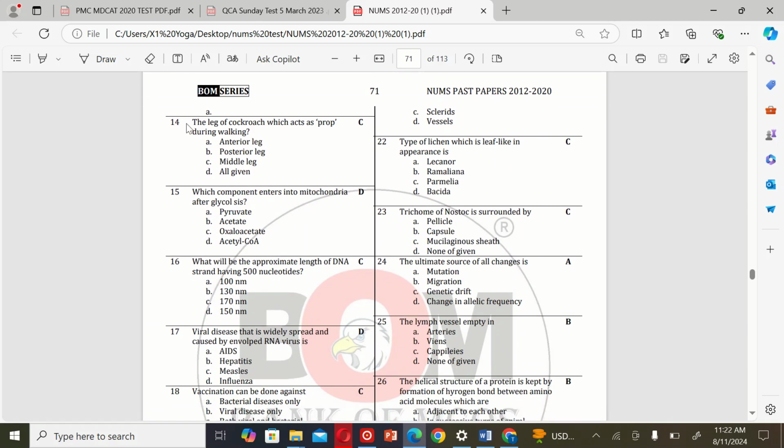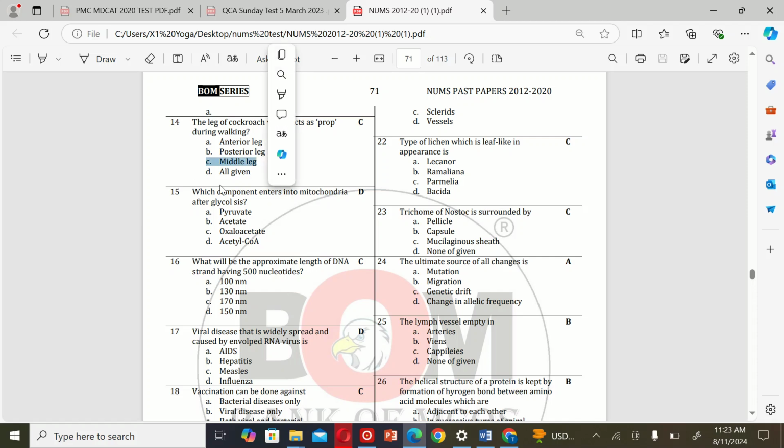The next MCQ is: the leg of cockroach which acts as a prop during walking. A. Anterior leg, B. Posterior leg, C. Middle leg, and D. All given. So the correct option is C.